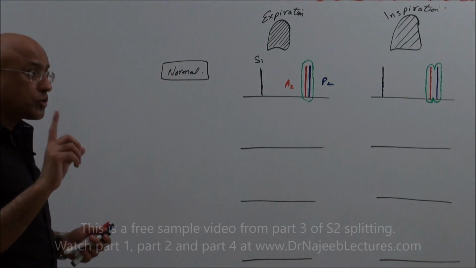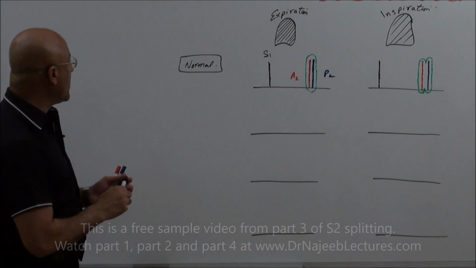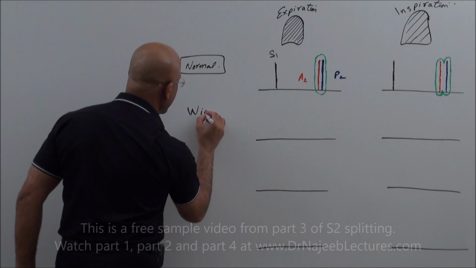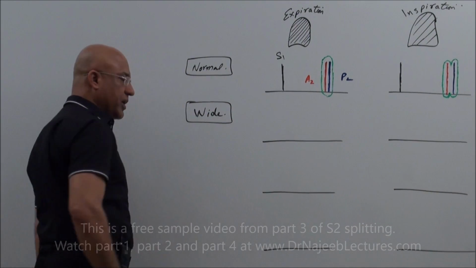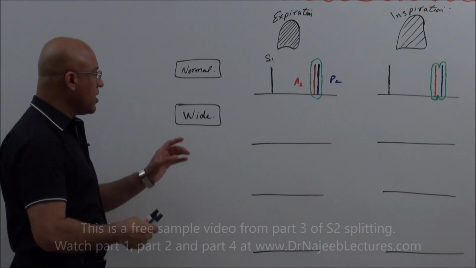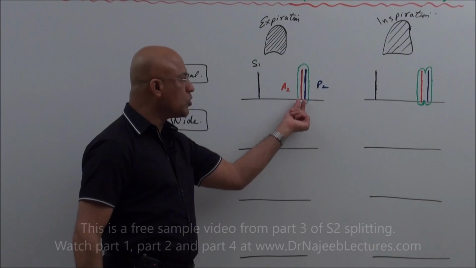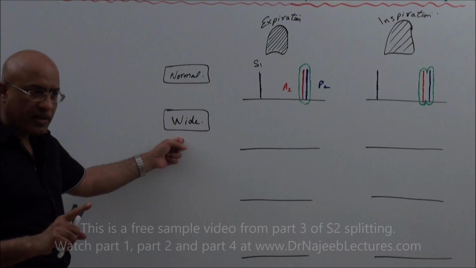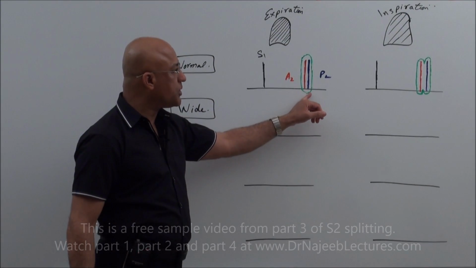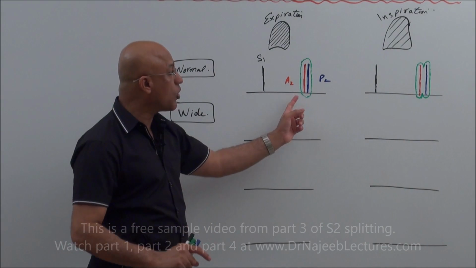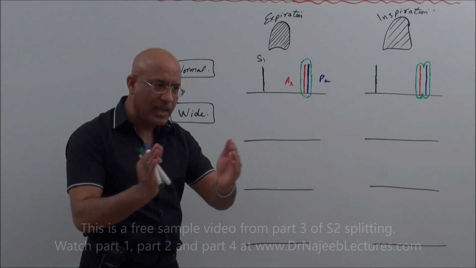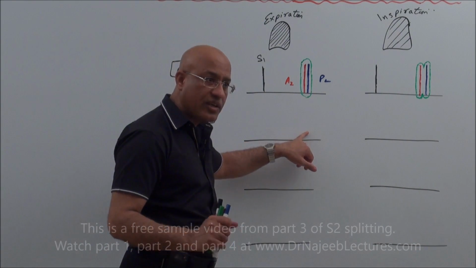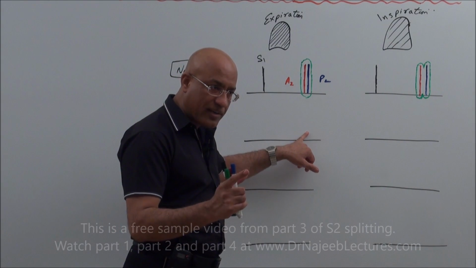I told you that you should be able to recognize how many patterns? Four patterns. One is the normal pattern, the other is wide S2 splitting. Now what happens in wide S2 splitting? The problem is that the A2 and P2 components are pathologically widened. The time interval between the closure of A2 and P2 is pathologically widened, and they are so widened that even during expiration you can hear them split, right?